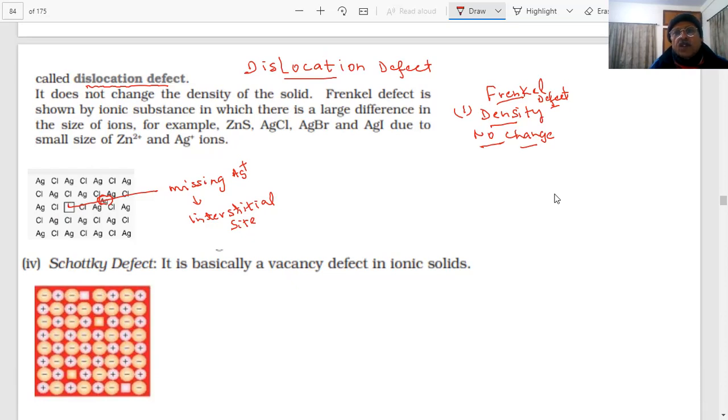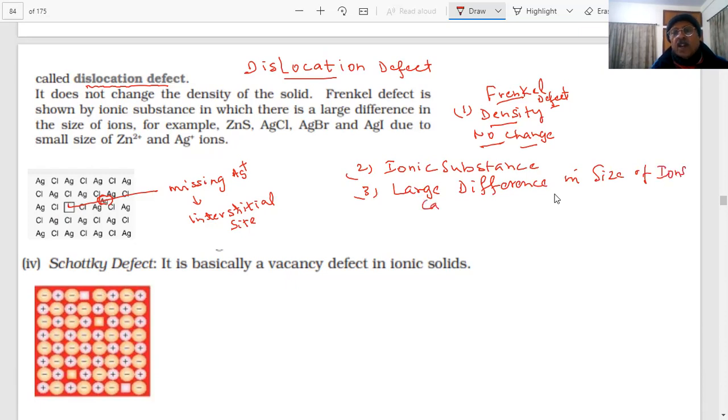Second point: this is shown by ionic substances. Which type of ionic substances? Those which have a large difference in the size of the anions and cations. Large difference in size of the ions. Okay, clear? So he will ask you for examples of this.